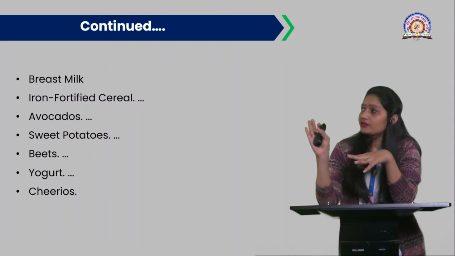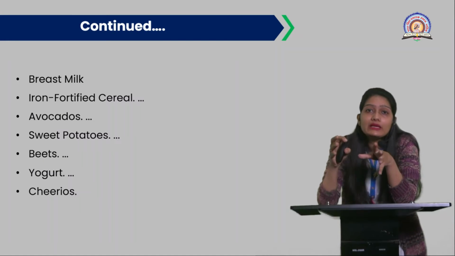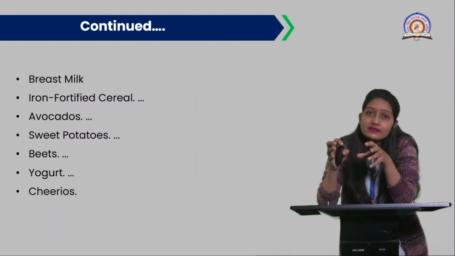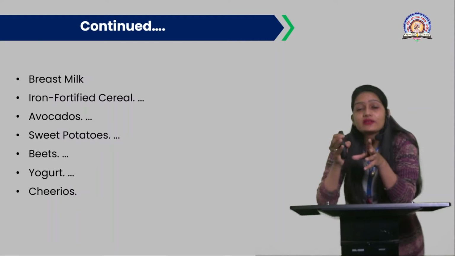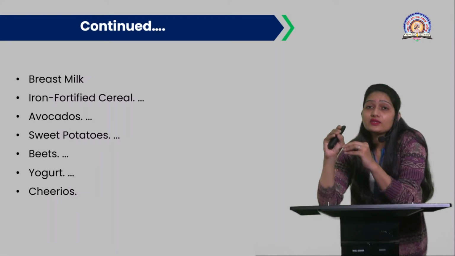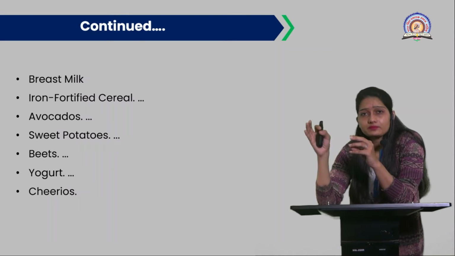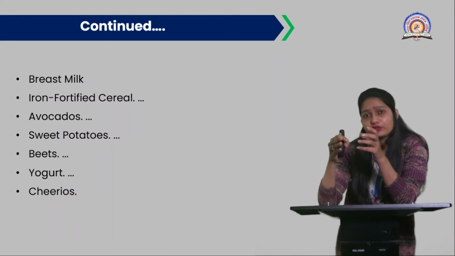macronutrients. So this food here, that is breast milk, the whole milk you can say, is important for infants. Then iron fortified cereals are rich in iron. Then avocados are rich in vitamins and some minerals. Sweet potatoes are rich in fibers for proper digestion. Then beets are also vitamin A rich and have other minerals and protein.